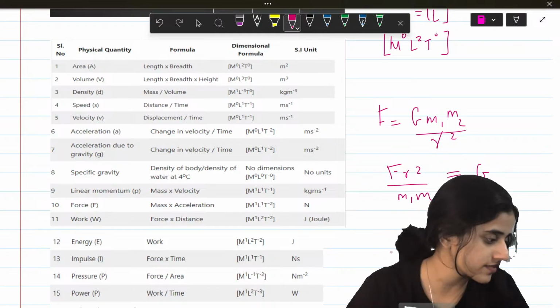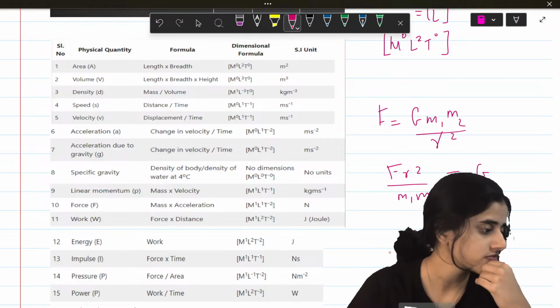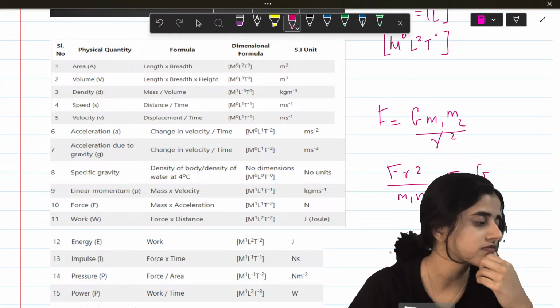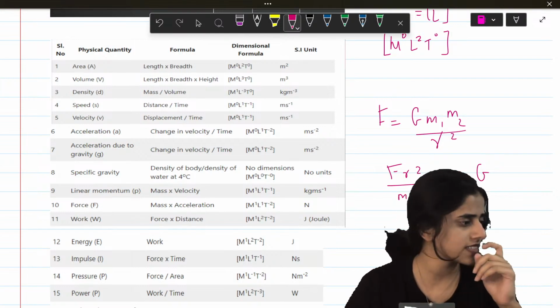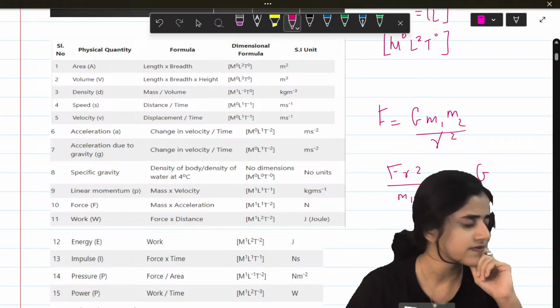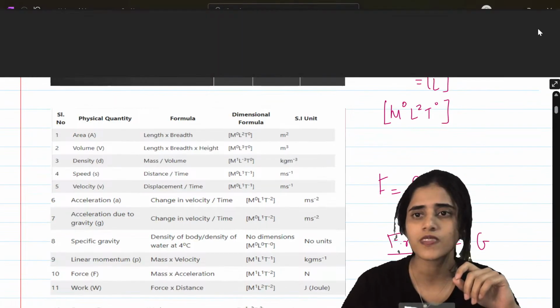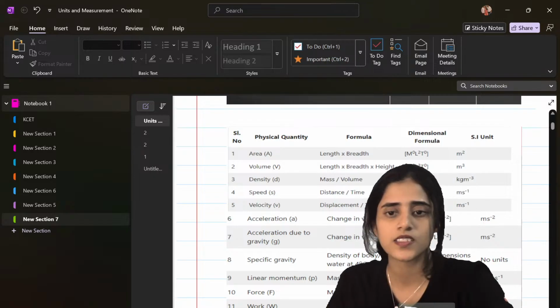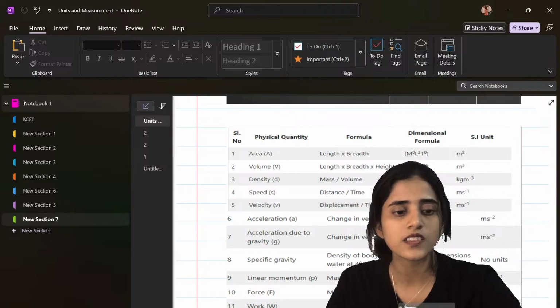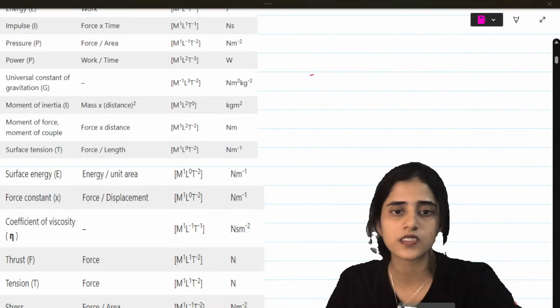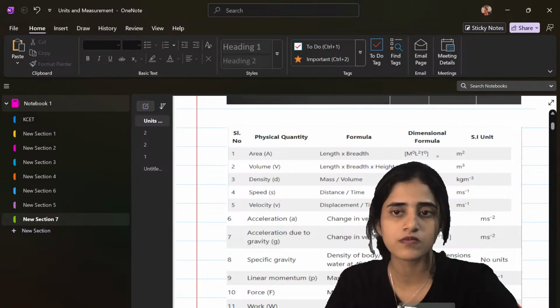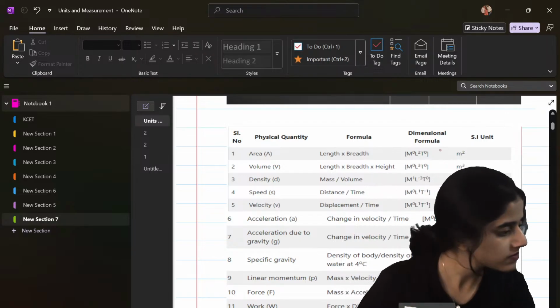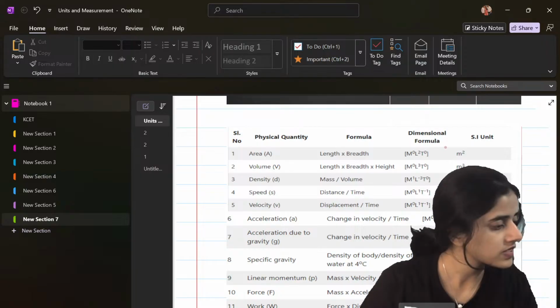Lagging again. Okay, it's lagging again. Why is it lagging so much? Sound is fine.